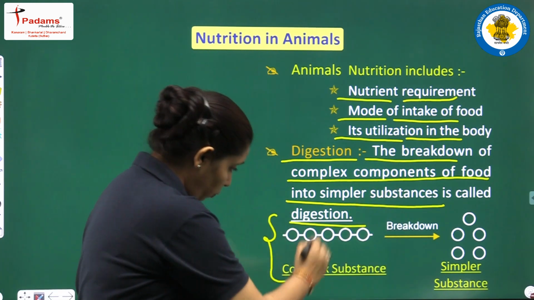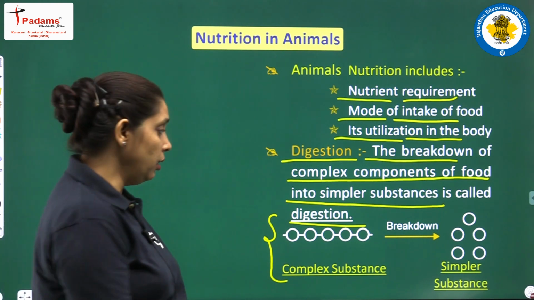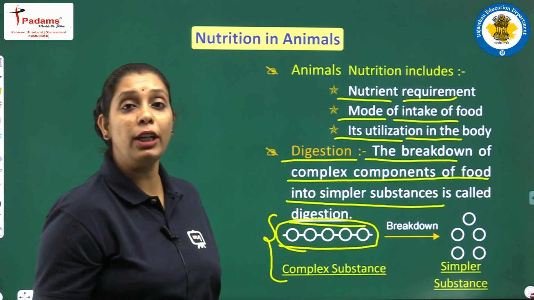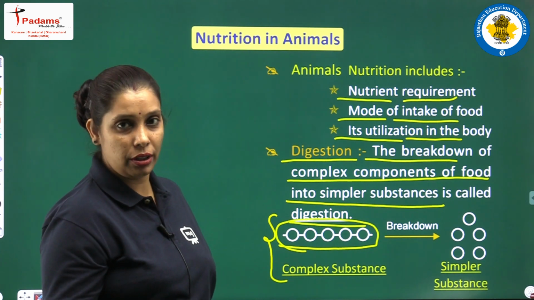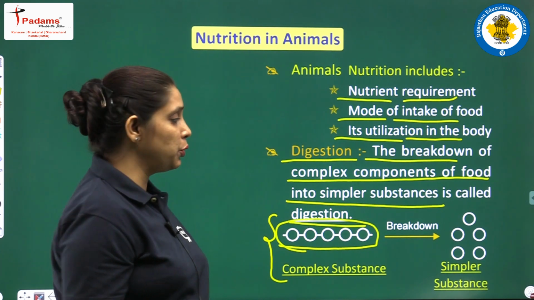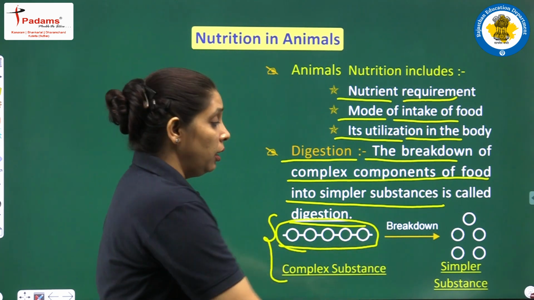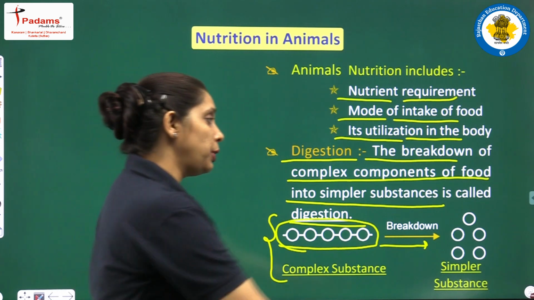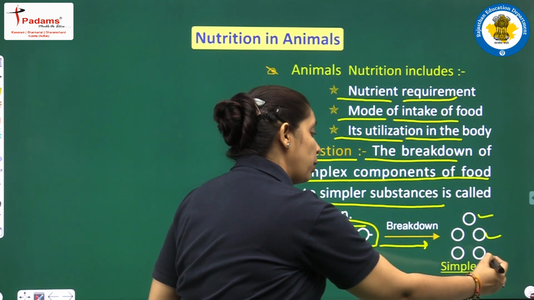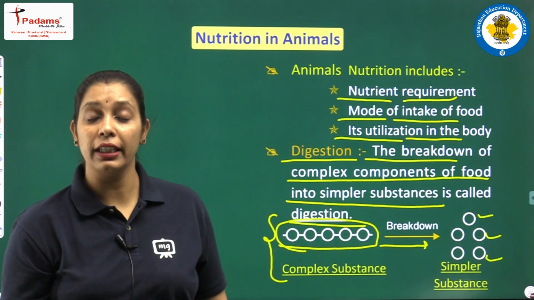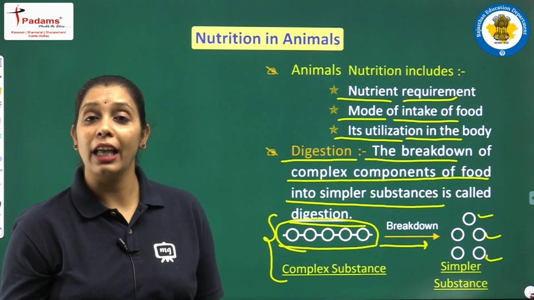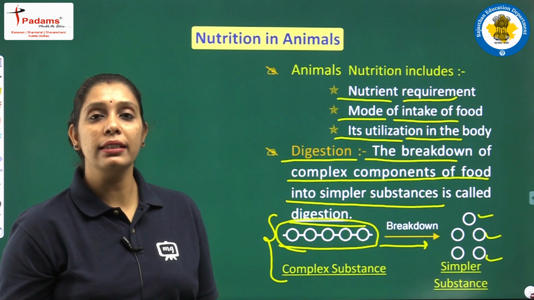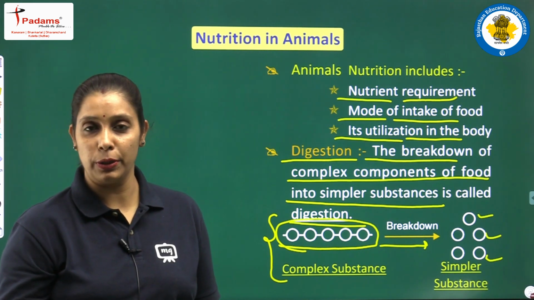Let's understand with this diagram. Have a look here. Here molecules are combined together, so we can say this is a complex substance structure. With the help of digestive juices or enzymes, it breaks down into simpler substances. They get divided into small parts and are easily absorbed in the body. This process we call the digestion process. Again, we will understand this process in the human digestive system.